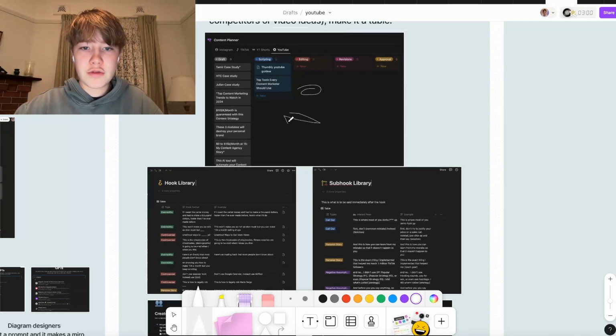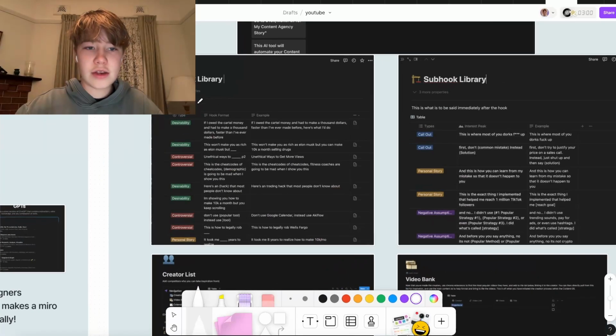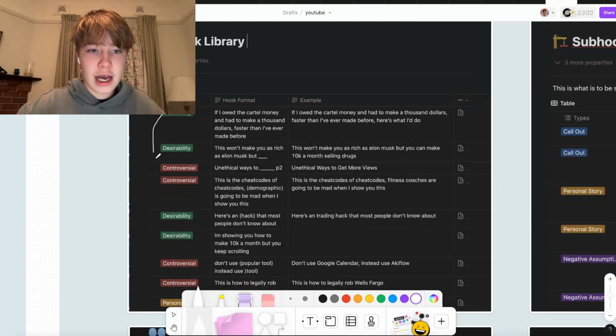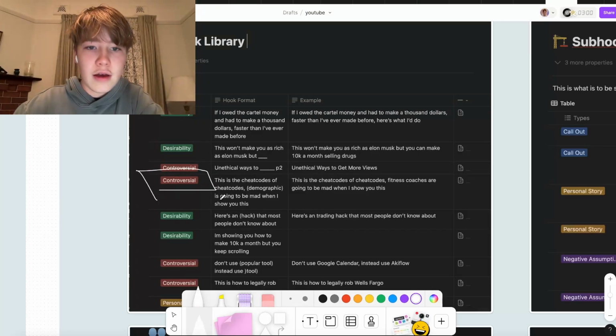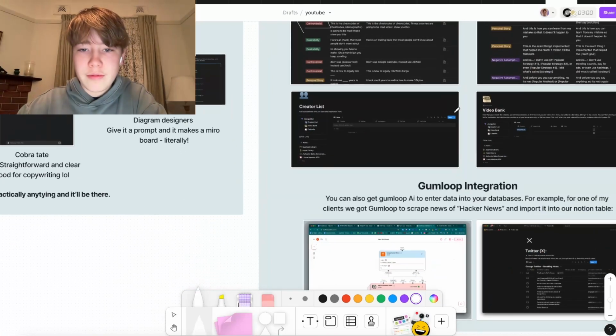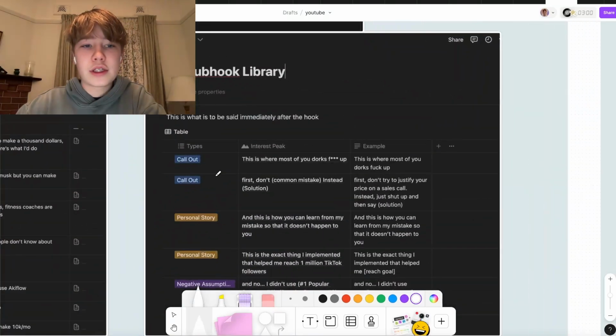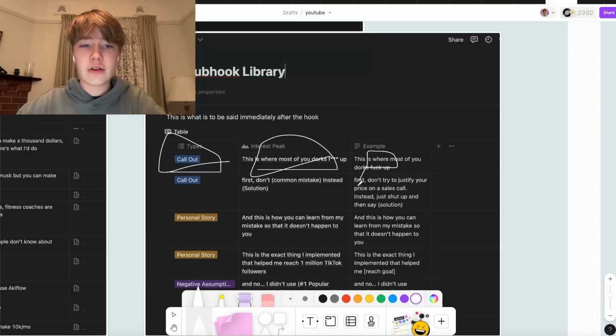We have my content production right here. Then we have hook libraries. So when I'm scripting my videos, I use these. Then there are the different types you can filter by. Like today I want a controversial hook, and I can just filter by controversial. There's a filter button over there. Then there's a hook, there's the example, there's a page with more info, etc. Subhooks, same thing: the type, what it is, the example, etc.